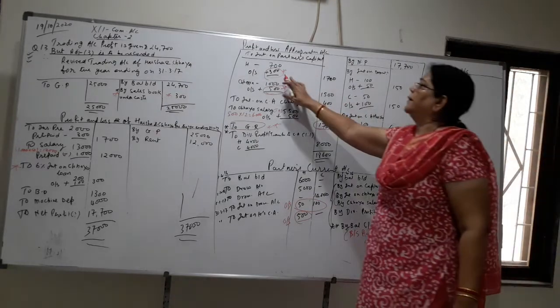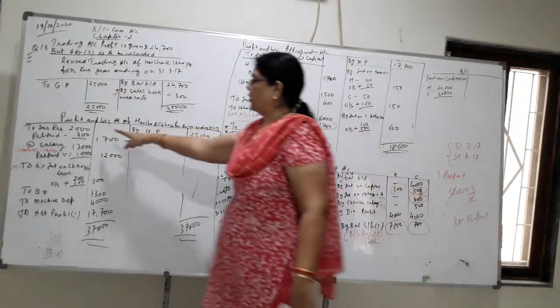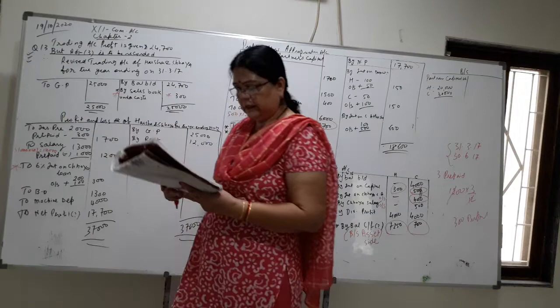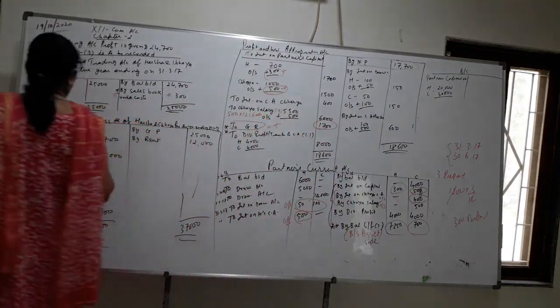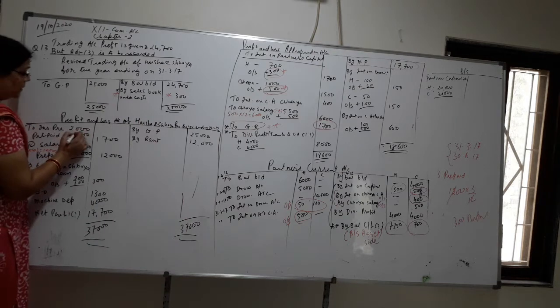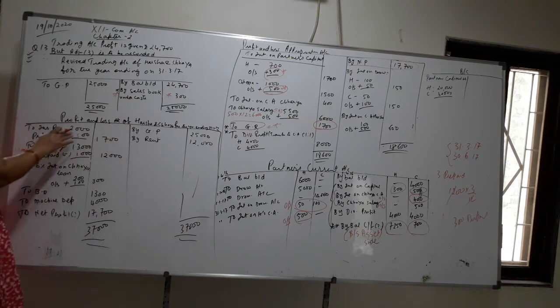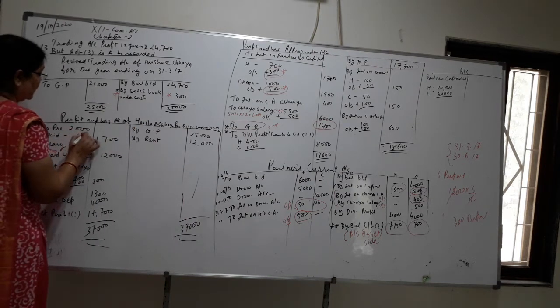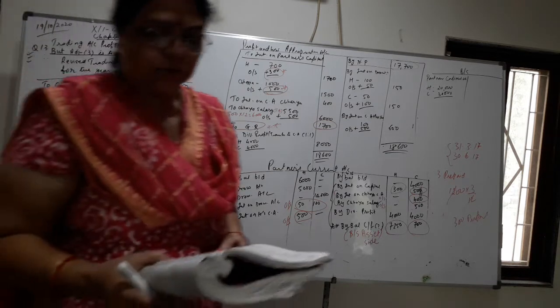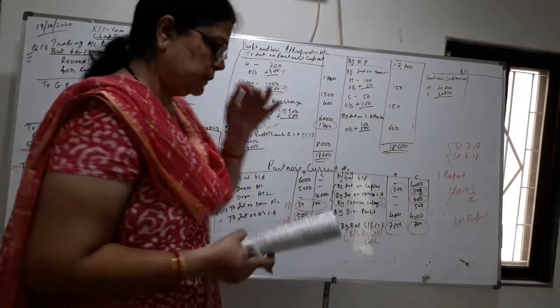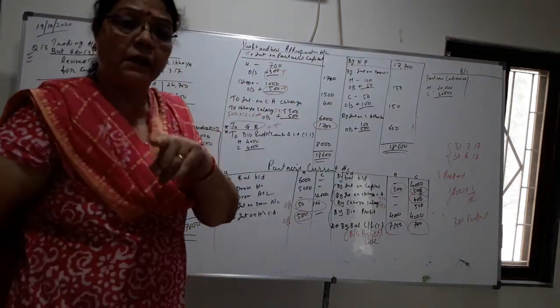Here 300, profit and loss. 2000 minus 300. Okay, so 2000 minus 300 prepaid. And then you will write it on the asset side. So this is all about the debit balance. Now see on the credit side, capital account.